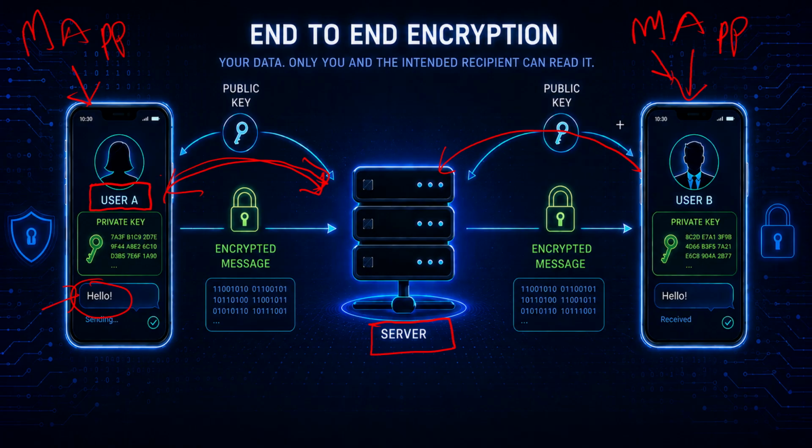So here, hello is the message, and this message will be encrypted through the public key of user B. And then it will be an encrypted message something like this.